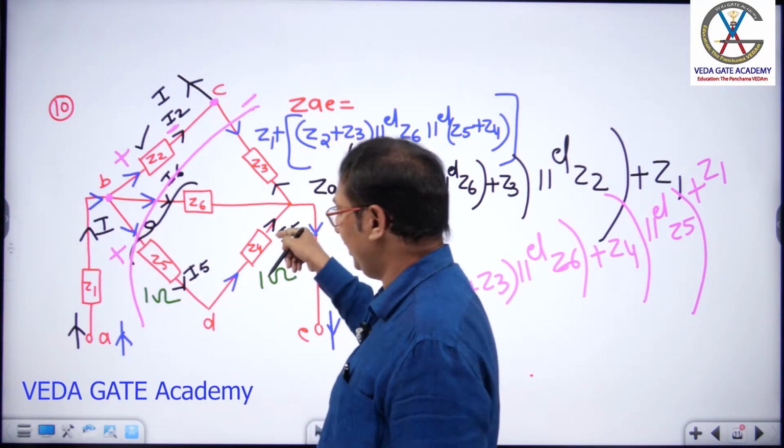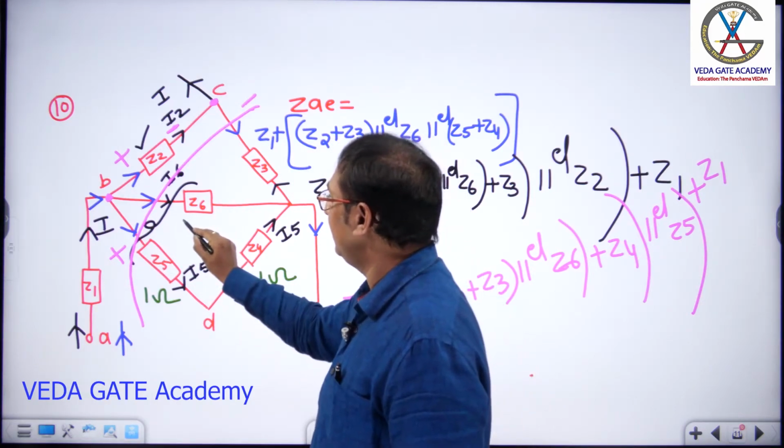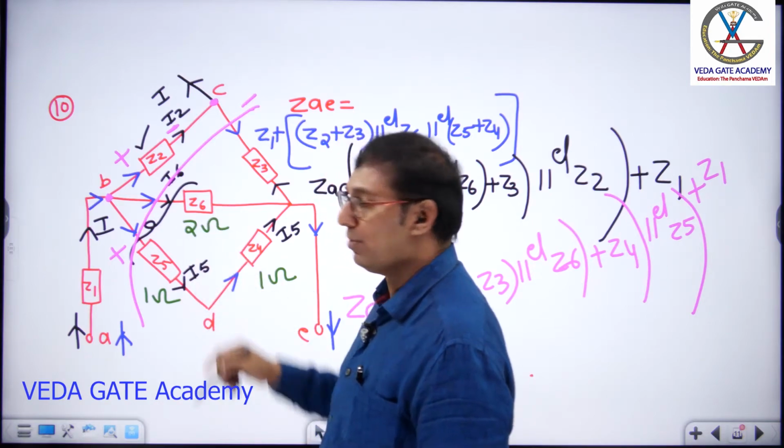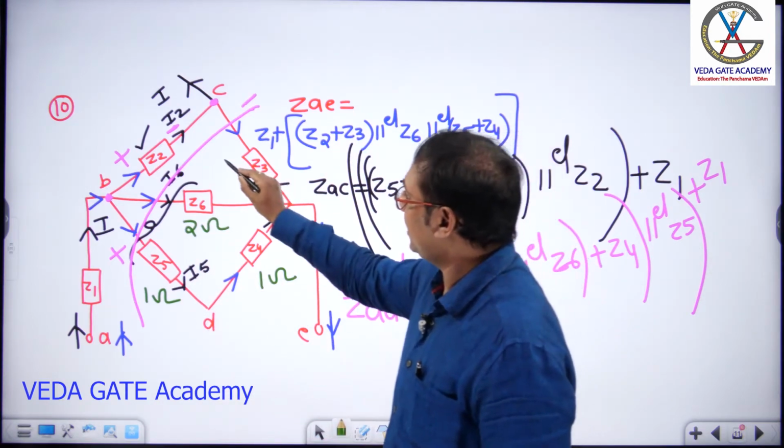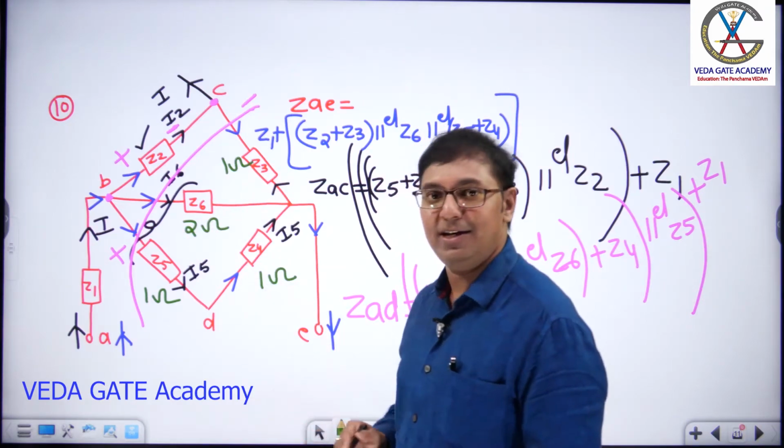Tell me how these two are connected in series. Next, let us take some 2 ohms. How is this 2 ohm connected to the 1 ohm? In parallel. Let us take some 1 ohm here. How is this 1 ohm connected to the 2 ohms? In series.